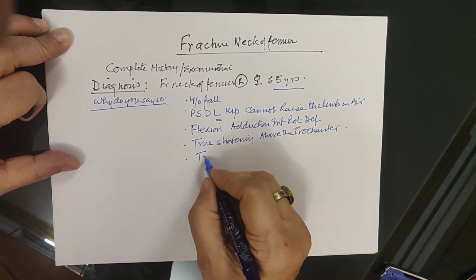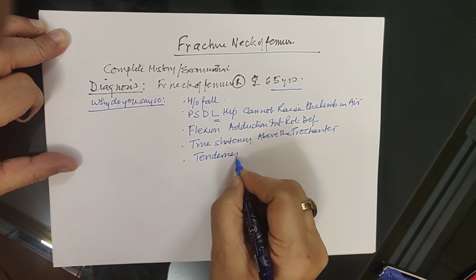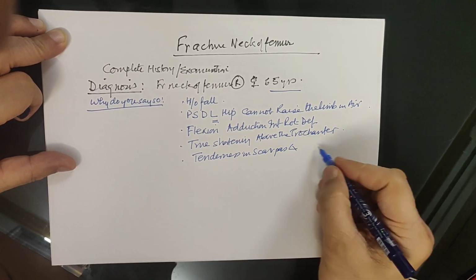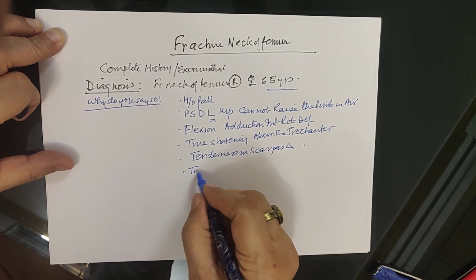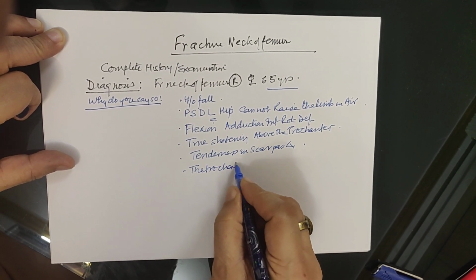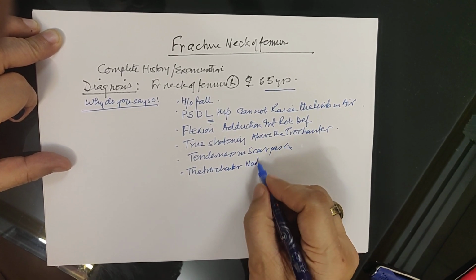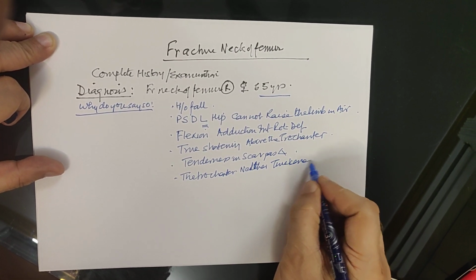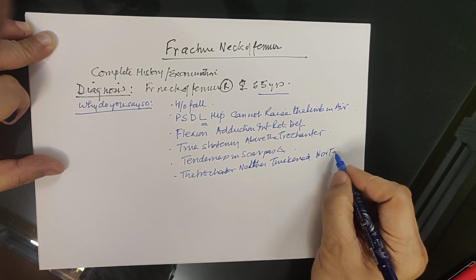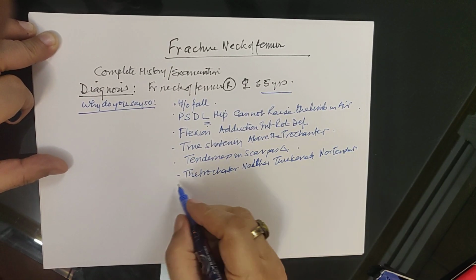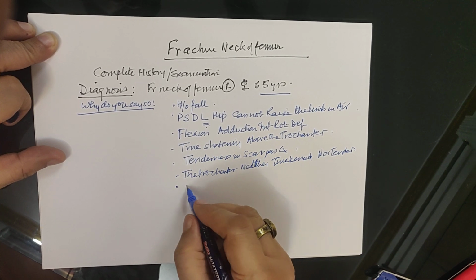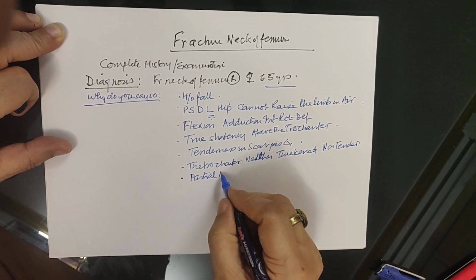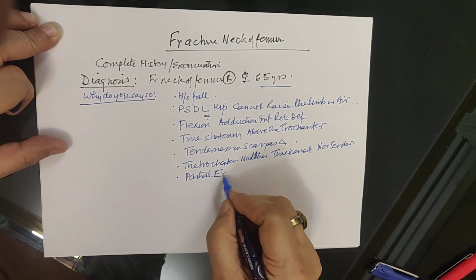There is tenderness in Scarpa's triangle. The trochanter is neither thickened nor tender, and you have only a partial adduction, external rotation deformity.